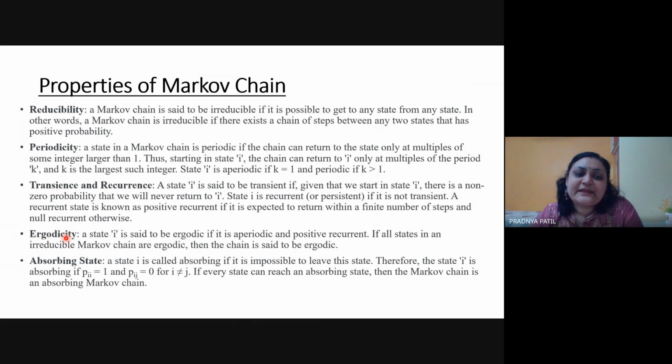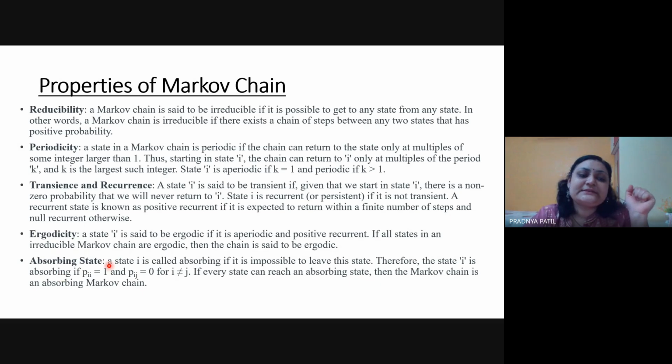Then ergodicity. This state i is said to be ergodic if it is aperiodic. Aperiodic means you would be coming to that node in exactly one step, and it is a positive recurrent network, which means there would be a self loop. You keep going around the same loop again and again. That is called the ergodicity of this Markov chain, and that is why it is called an irreducible Markov network. Irreducible means you would be connecting to all of these nodes again and again in your network. If you are not able to go to that network node again, then it is a reducible Markov network. But when you say ergodicity, it is aperiodic, it is positive recurrent, and it is irreducible. These three properties come with the ergodicity of the network.